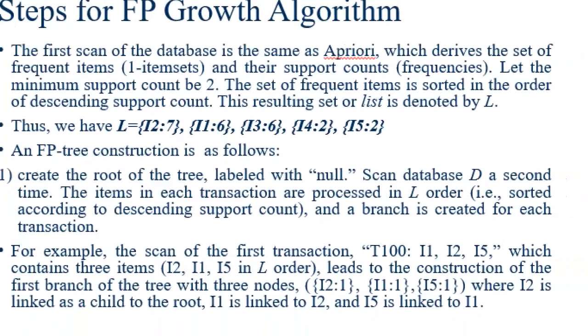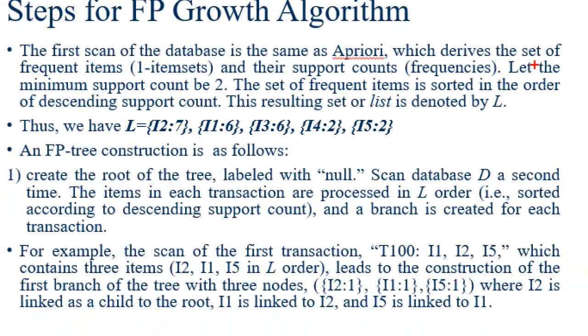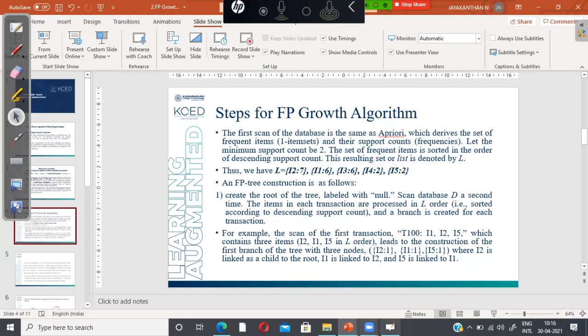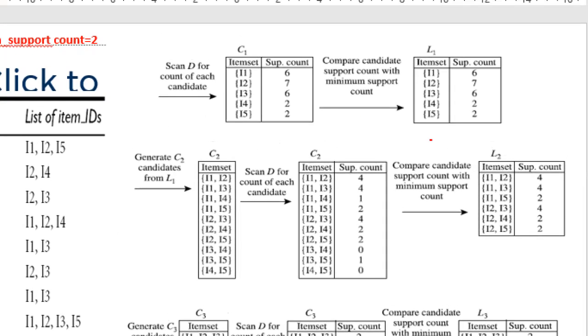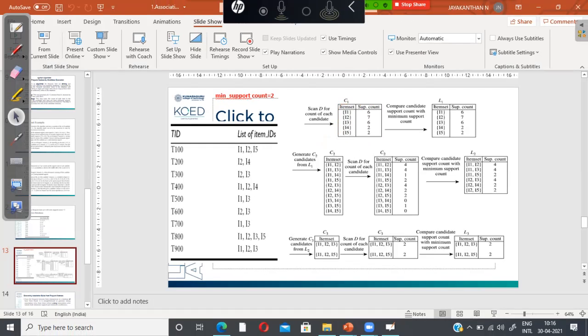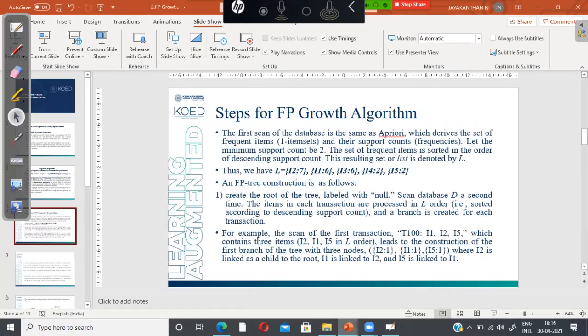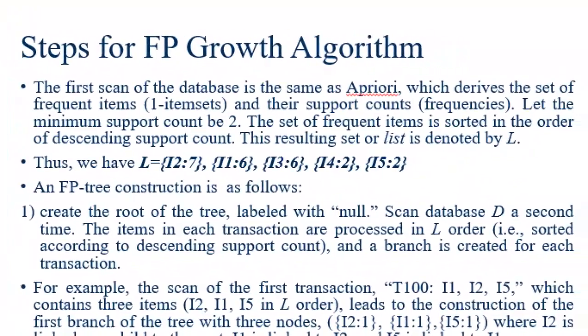Scan the database like the Apriori algorithm, which derives a set of frequent one item sets along with their support count frequencies. You have to scan the database, where we will have a set of frequent one item sets as well as their support counts. This step is similar to the Apriori algorithm. Next, what do we have to do? This is a significant step.